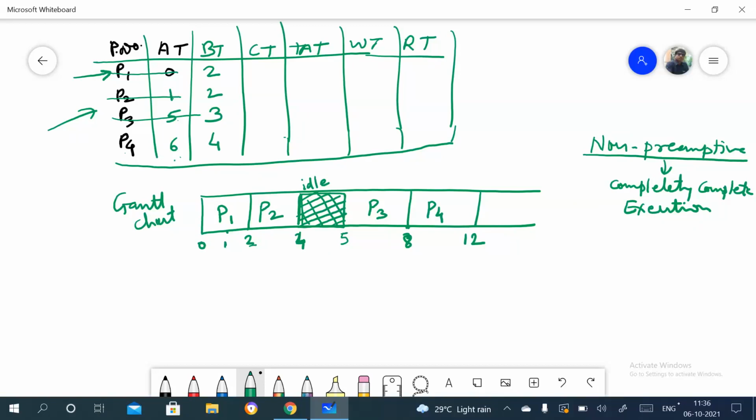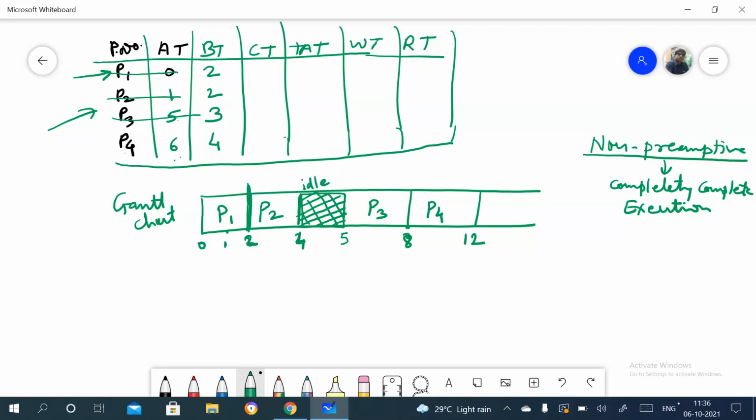So what is completion time? Consider the process P1. When is P1 completed in its execution? As this is non-preemptive, here itself P1 completes its execution. Whatever time this is, that is the completion time of P1.